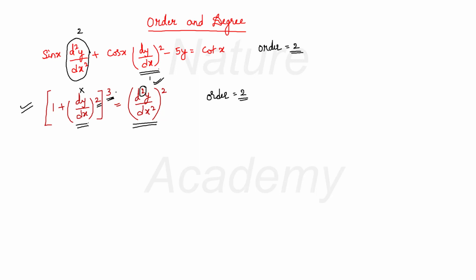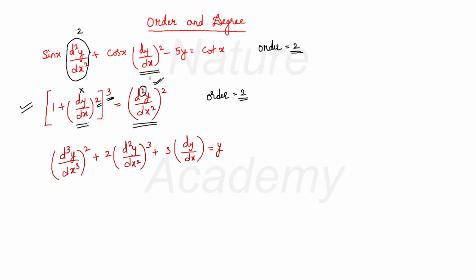Now coming to the powers. Actually, when we talk about these powers and exponents, we call it degree. What does degree mean? It is the exponent or power of the highest order derivative in a differential equation. For example, if I have (d cube y by dx cube) whole square plus 2 into (d square y by dx square) whole cube plus 3 into dy by dx is equal to y.